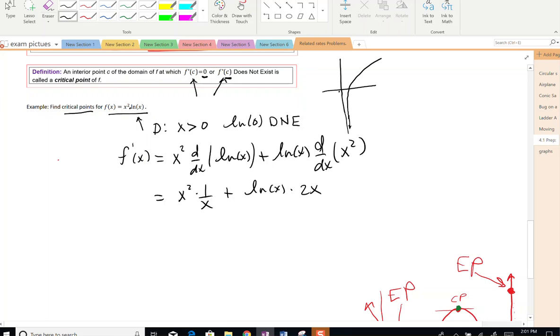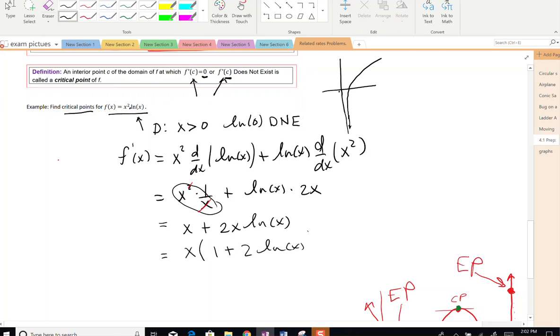Now this is one of those occasions where we are doing something else with our function, so I'm not going to leave it like this. I'm going to make it pretty so it's something that I can work with. So here, one of these x's will cancel, and I'm left with an x here plus 2x times the ln of x. Okay, and I can factor out an x, so I get x times 1 plus 2 ln of x.